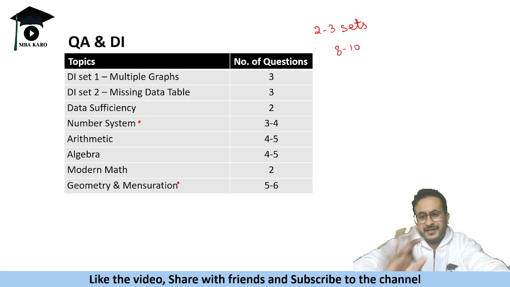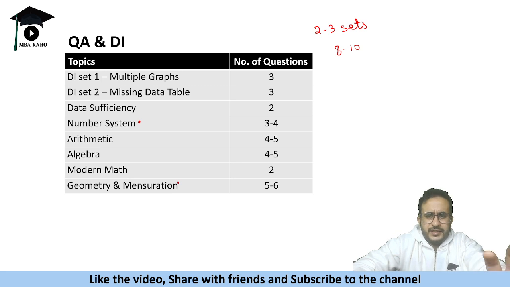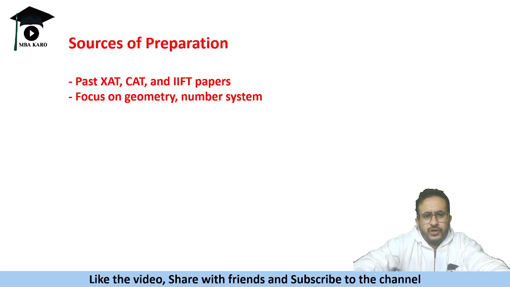Algebra, modern math, everything is being tested. So unlike CAT, wherein you leave number system and modern math, you say कि एक दो ही question आते हैं, that can be tackled. Here there are significant number of questions, so you need to be prepared on all fronts.